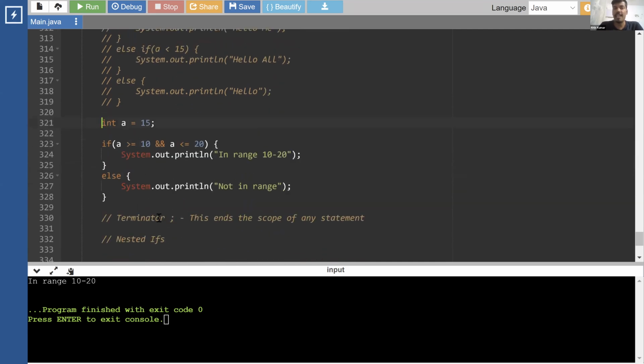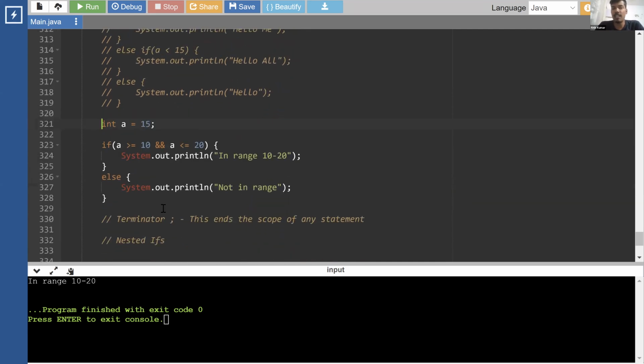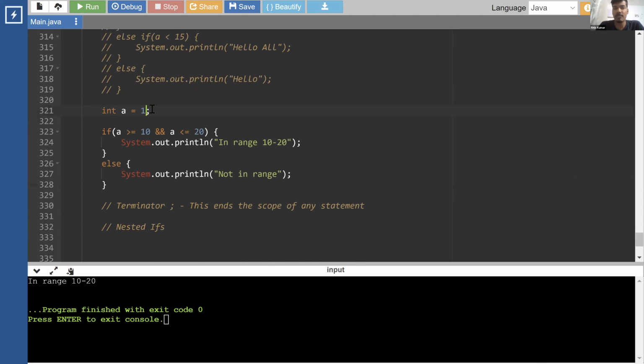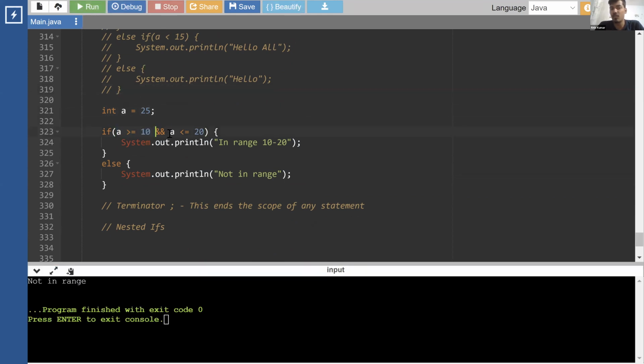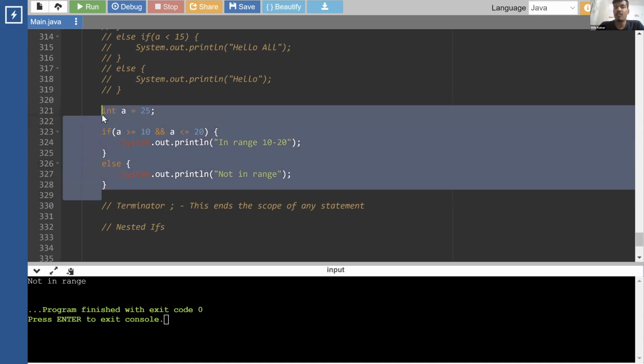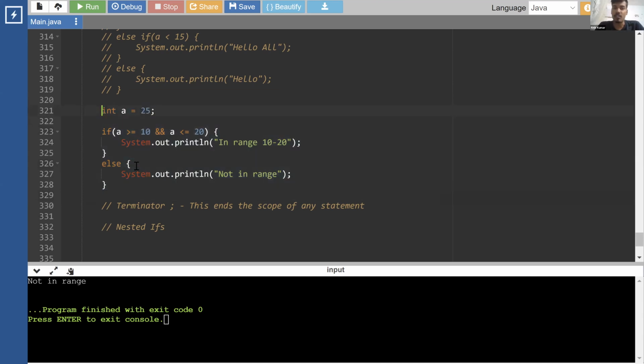Okay, so this is and. Now in case one of them is false, so for example if I give this value as 25, then one of them is false, so it is not going to run. This is true, but this condition is false. True and false is false, so we don't run it, we go to the else part, and we print not in range. Okay, so if one of them is false, the final result is false.